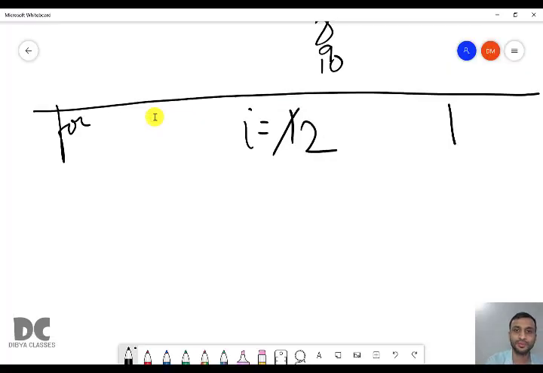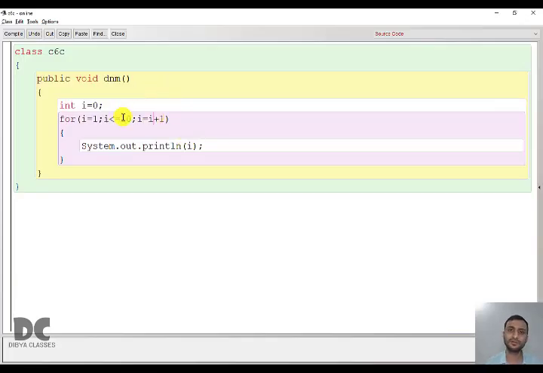I value will become 2. And then again it will be back to test condition. 2 less than or equal to 10. True. True means again it will come to the body. So it will go like this triangle: test condition, body, updation. Test condition, body, updation, like this. It will start with initialization in the first case. Then it will move to test condition, body, updation, and repeat, till the test condition is false.